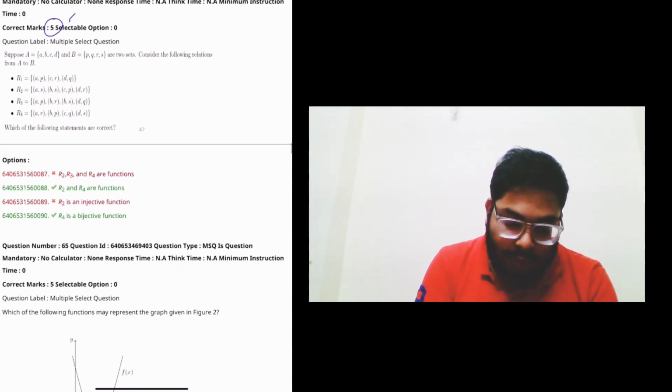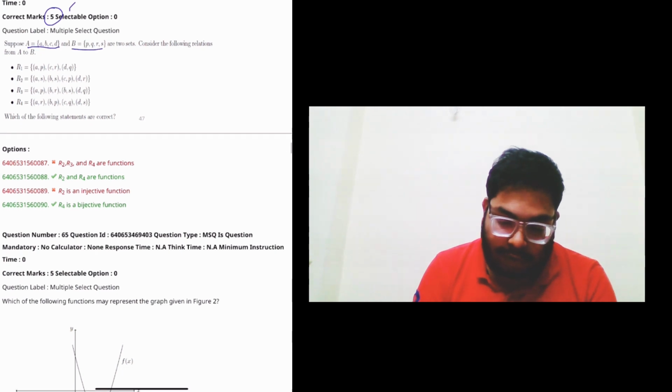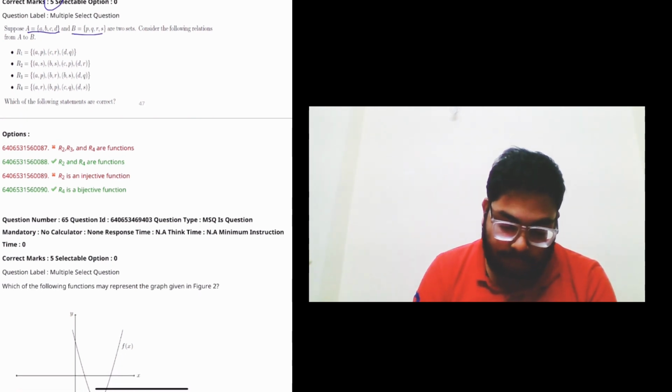Now let's move on to the next question. It is also a 5 marks question, and there are two sets, A, B, C, D, and P, Q, R, S. Consider the following relation from A to B.